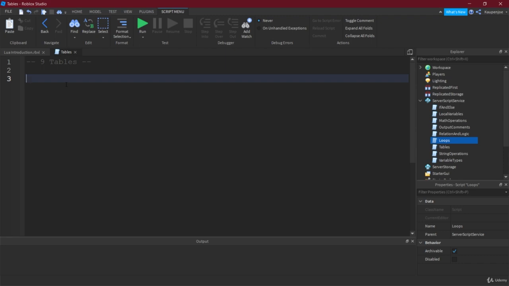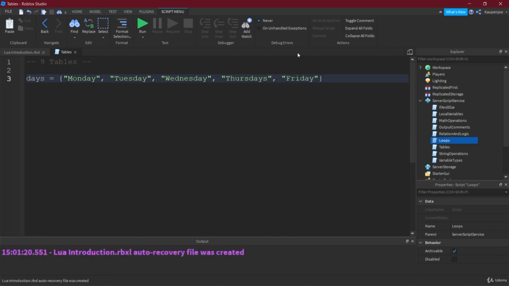So let's just make a new table, which we're going to call days. How to initialize this is basically with these curly brackets. And then inside we're going to write Monday, because that is a day. And then we have Tuesday, and we're going to have Wednesday. And let's also put in Thursday and Friday. Why not? There you go. So every weekday right now is in there. You separate each element with a comma here.